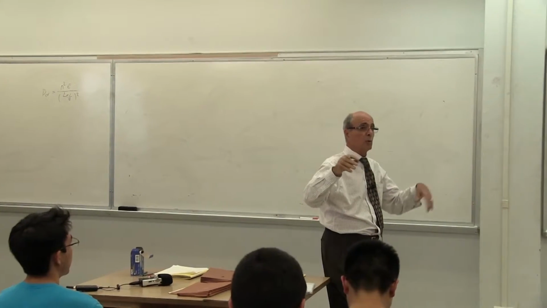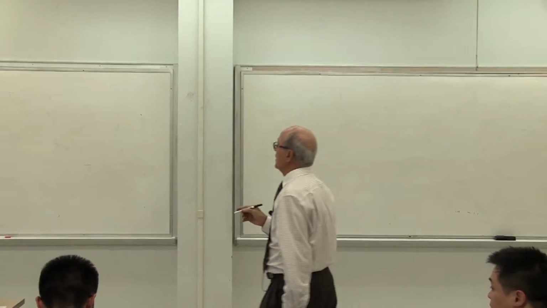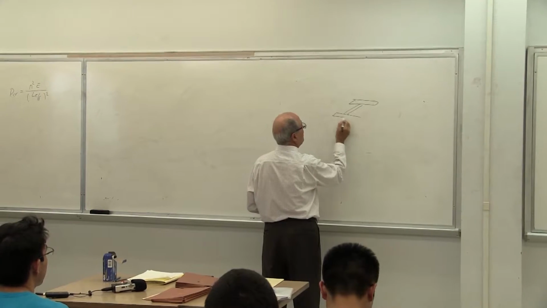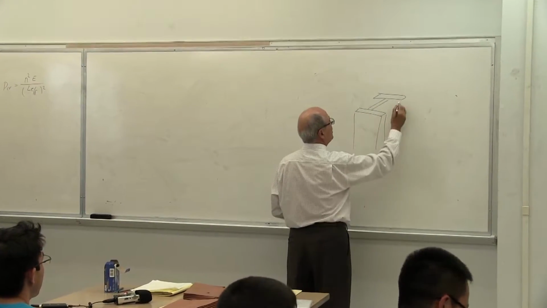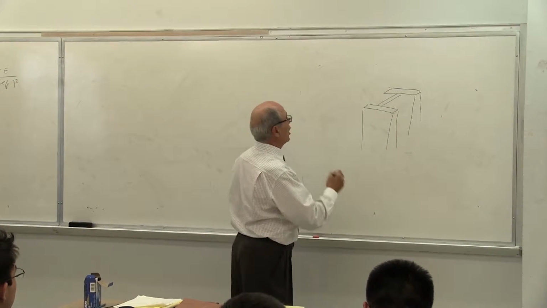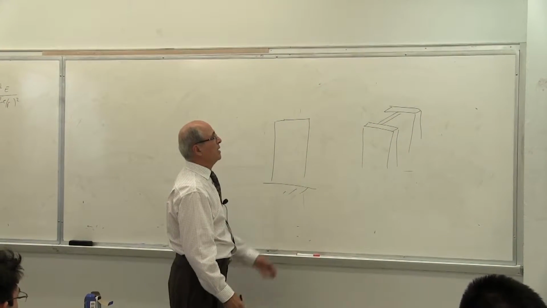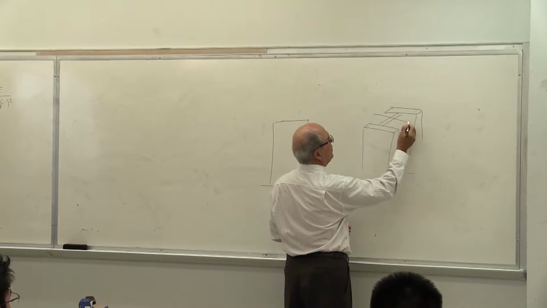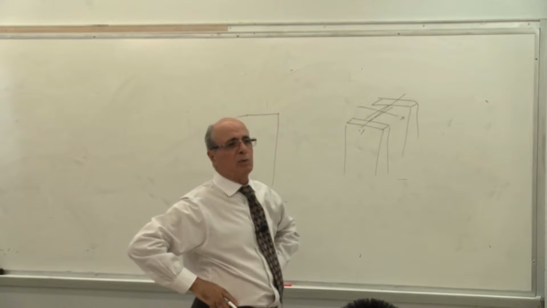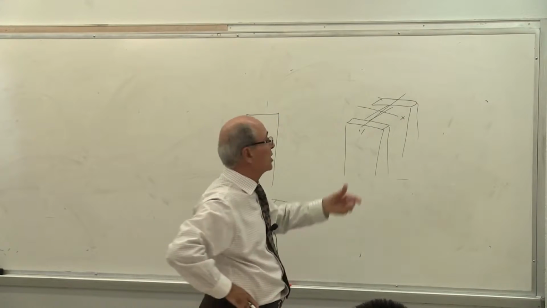We have seen this problem. I hope you have done some of your homework. I know a few of you came to office hours and we discussed that. There are problems like this that I'm going to go over, simply for you to realize what we were doing. There was a problem I gave you, it is in the book like this. It is fixed at the bottom and free on top. Sideways, when you look at it, it looks like this, from this side you are looking at. Obviously, when you look at this column from the top, it has an x-axis and a y or z-axis, whatever you want to call it, because in the book, when they show the cross section, they show x and y. For us, it will be x and z.